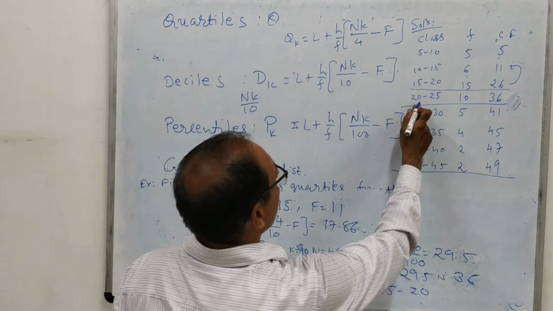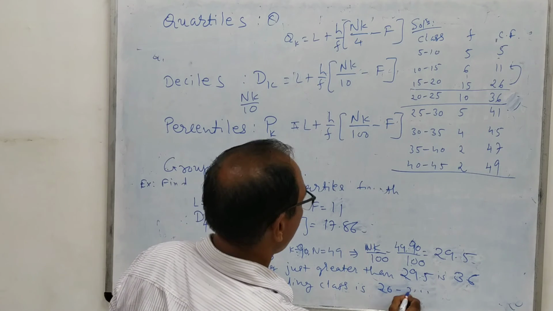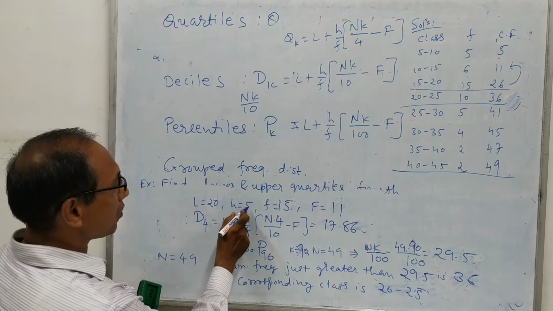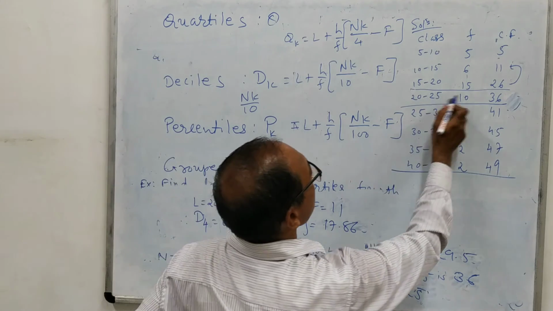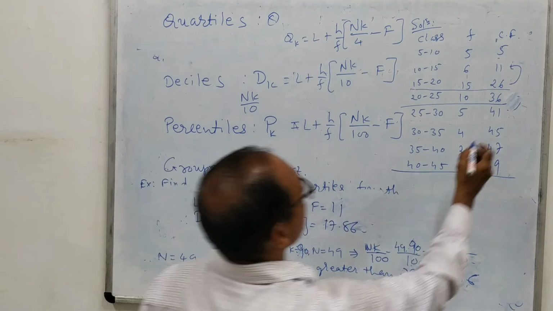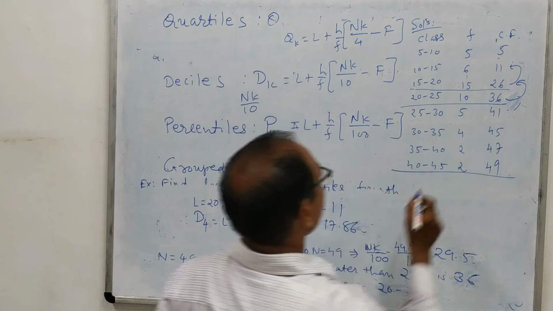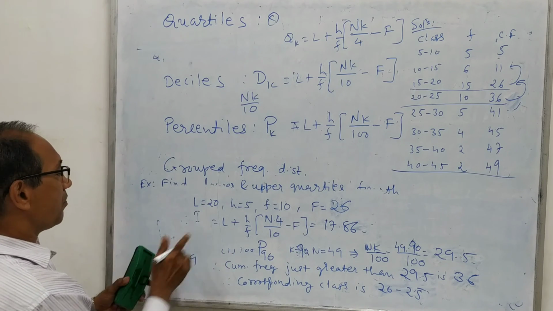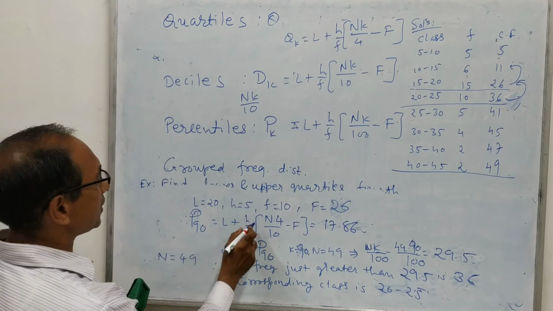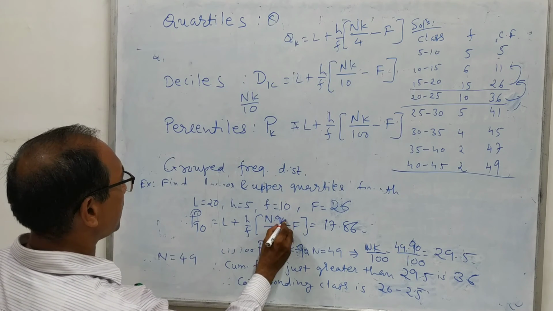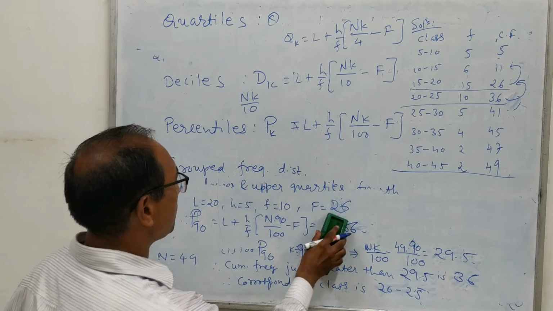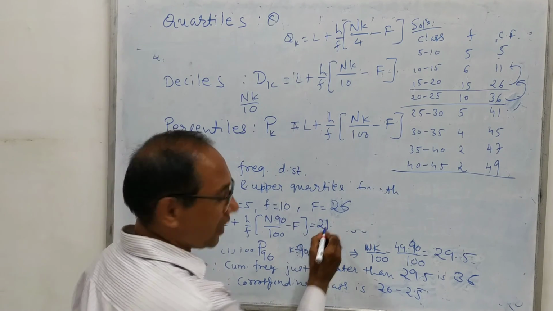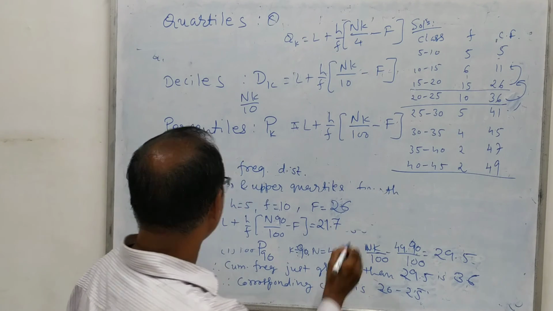The corresponding class is 20 to 25. So capital L equals 20, H equals 5, small f is the corresponding frequency, 10, and capital F is the frequency preceding 36, that means 26. Here we are finding P90, so L plus H into f, N into 90 divided by 100. If you put all these values in this formula, you will get the answer 21.7. So this is the 90th percentile.